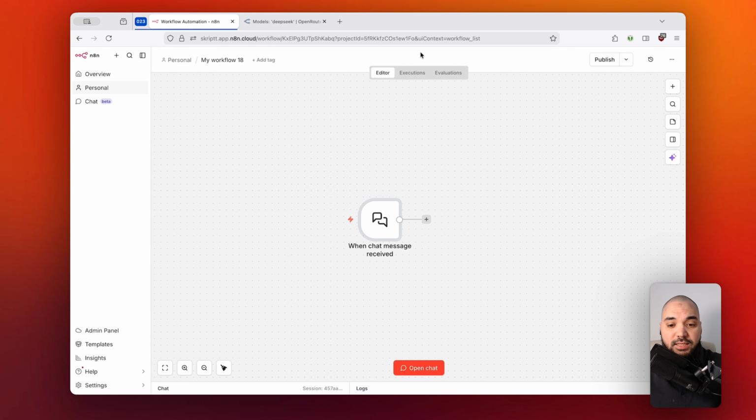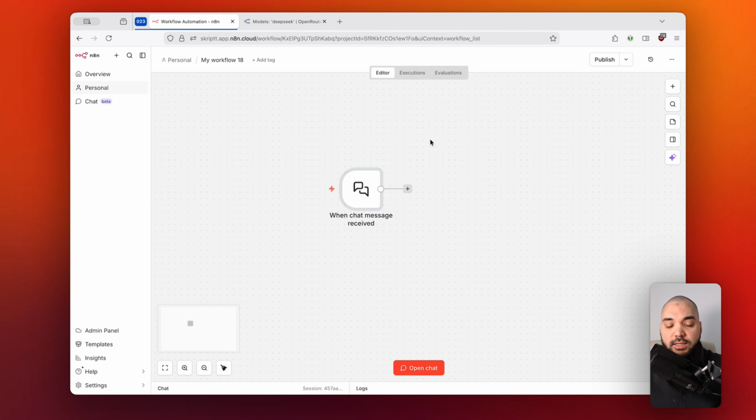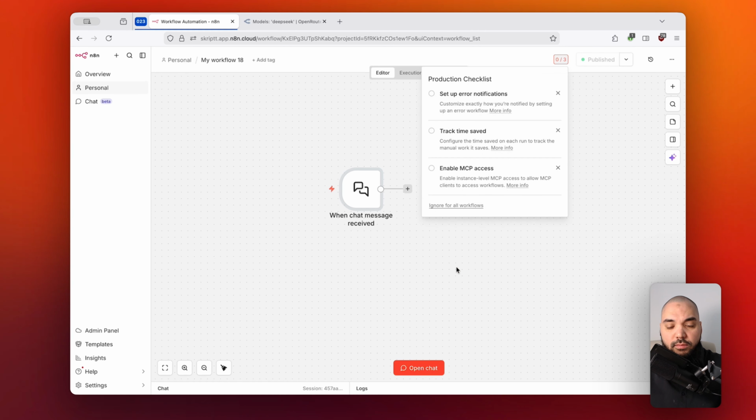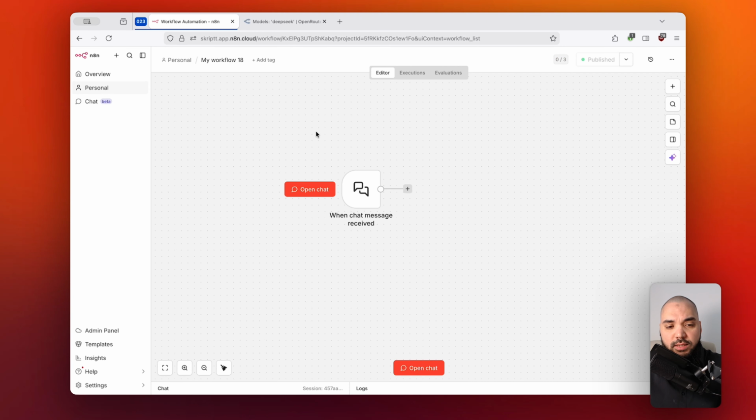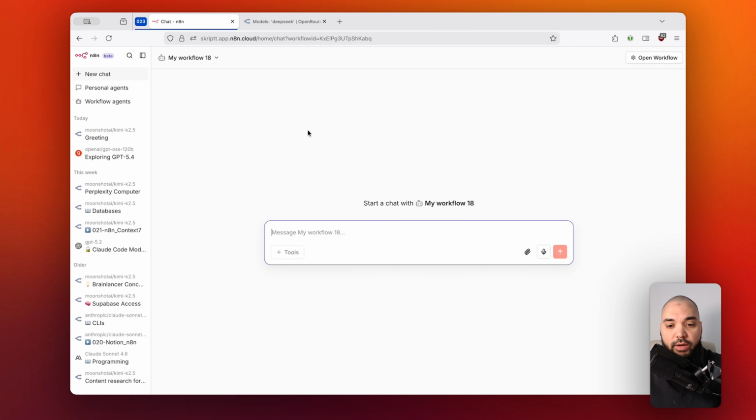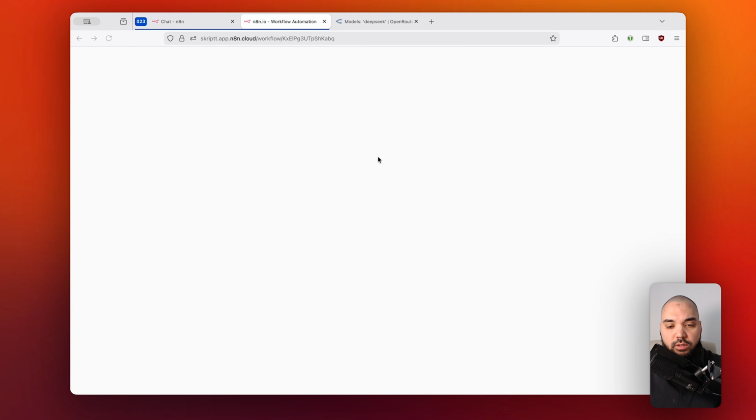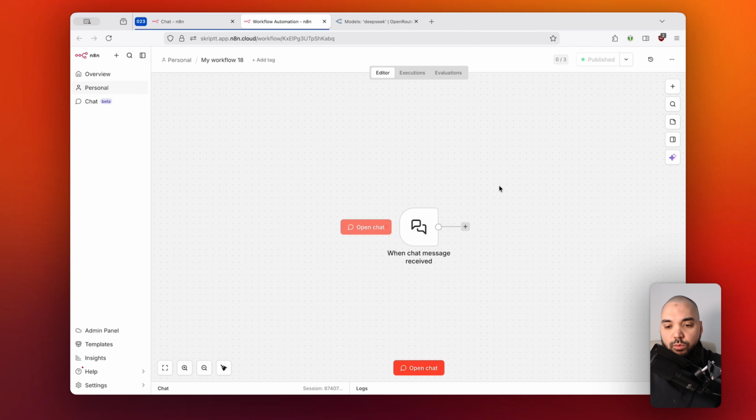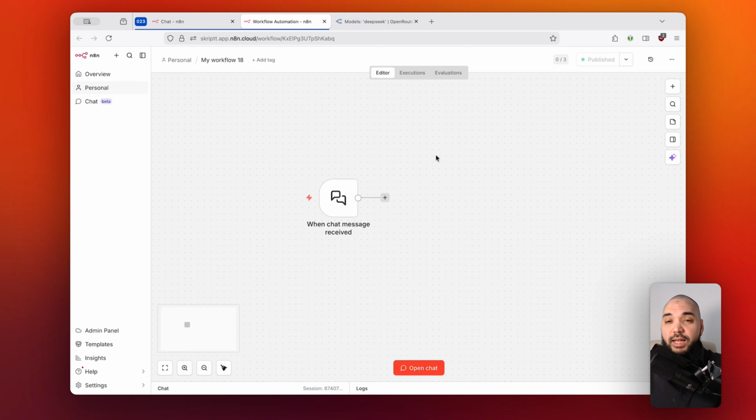But at the end of the day, this is already like the gateway, and don't forget to publish it, by the way. So if you click on publish, then it is now able to be connected to the workflow agent field. So I'm going to jump into the chat window right here, into the workflow agent, and now you can see that this is actually the workflow that I just created, my workflow 18, right? And now I can just talk to this specific one just as before. And if I click on open workflow on the top right corner again, then it jumps right into the specific workflow. Now you can imagine what you can actually do with this, right?